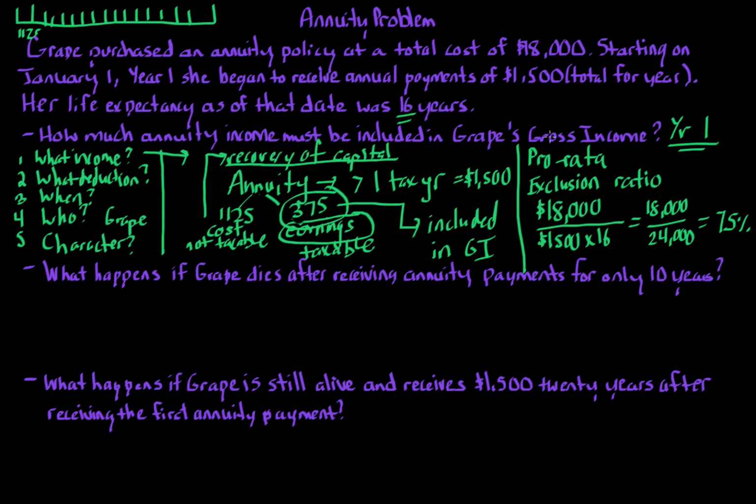All right. Now, before we look at what happens if GRAPE dies in between those 16 years, or what if GRAPE outlives the 16 years, I want to draw your attention to that first option. Is this better for the taxpayer than the first option where GRAPE is allowed to recover the cost portion first, so all payments up to year 12 are not taxable, and then everything after that is taxable? Is this approach better?